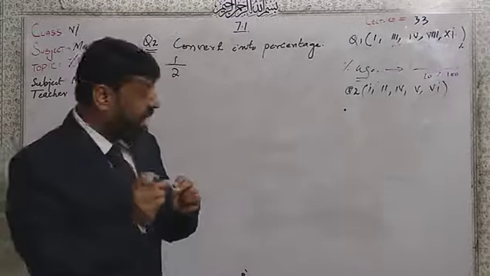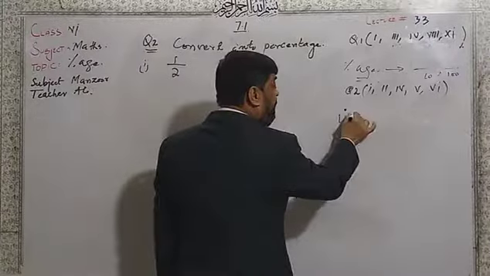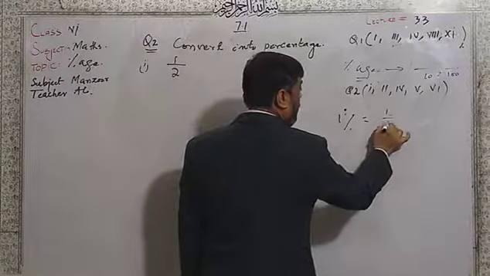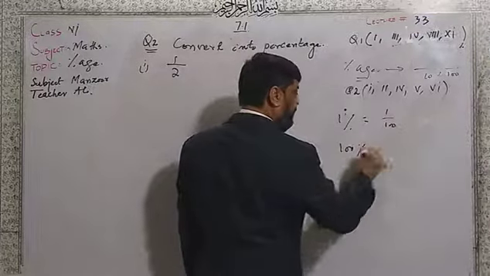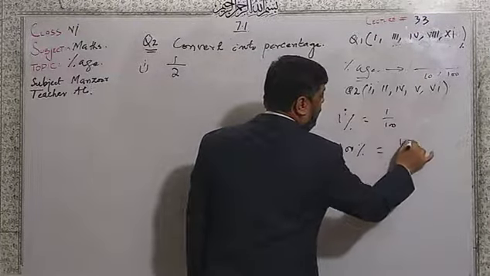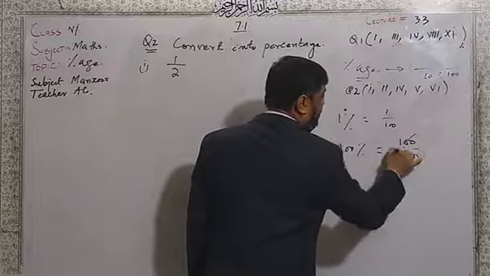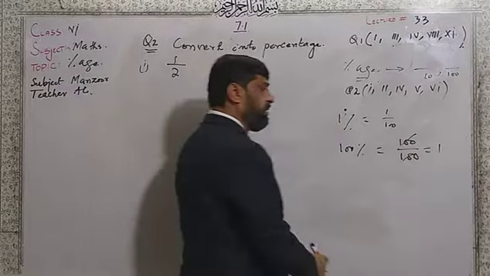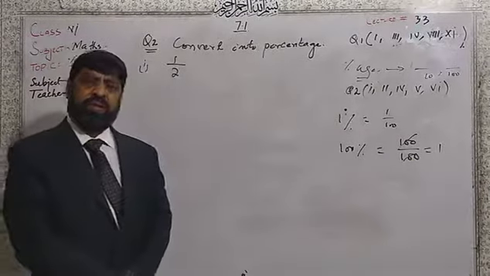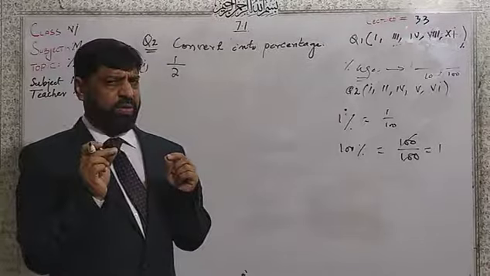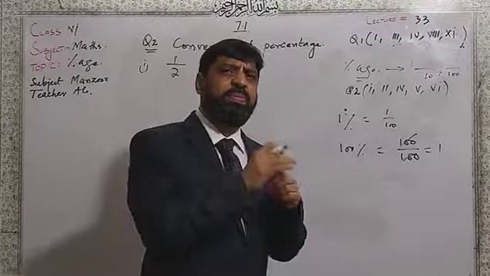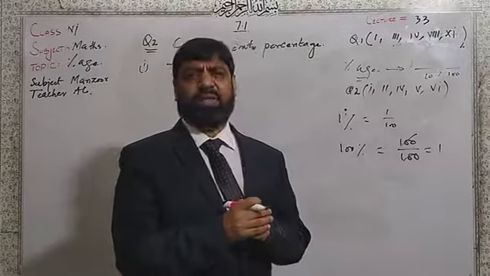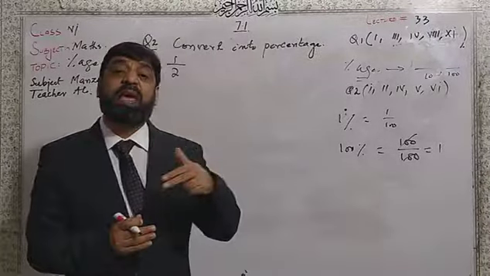Now think: 1% means 1 over 100. If there is 100%, it means 100 over 100, and that means 1. Now if you multiply the given value by 100%, you are multiplying by 1.